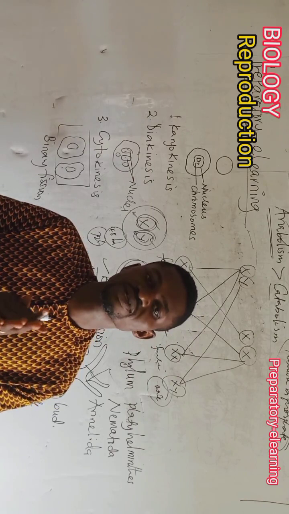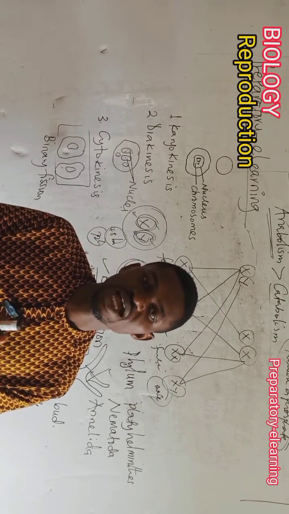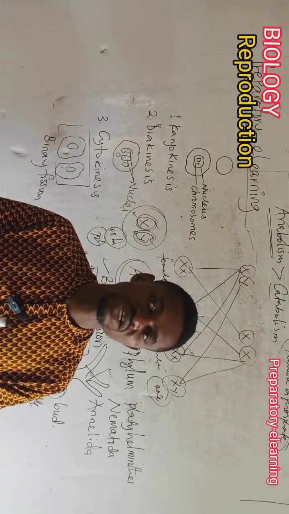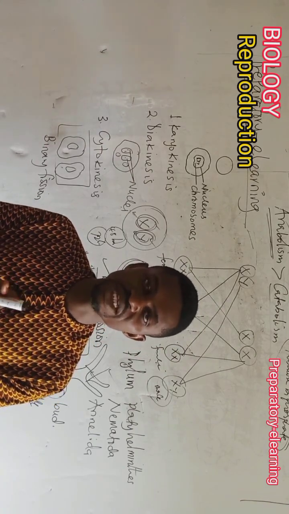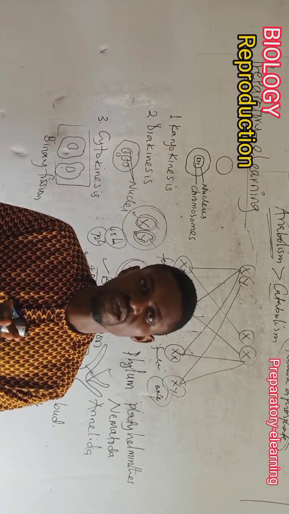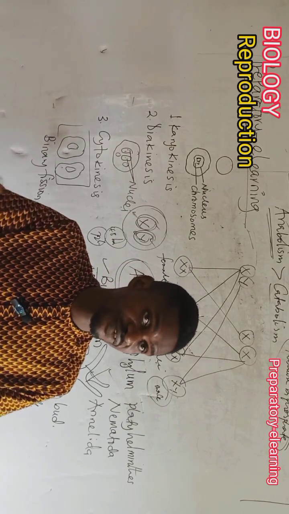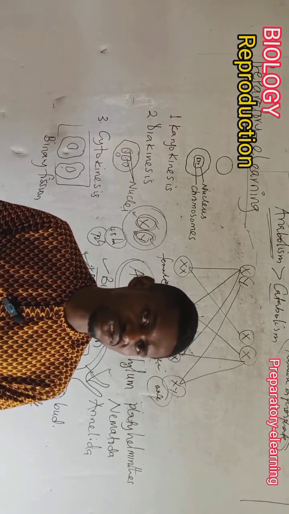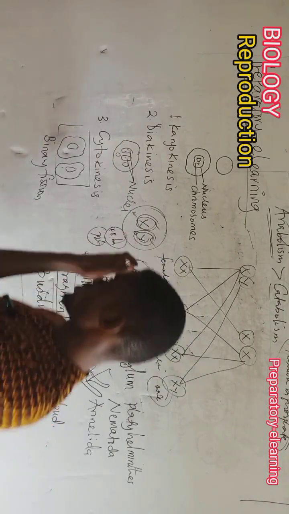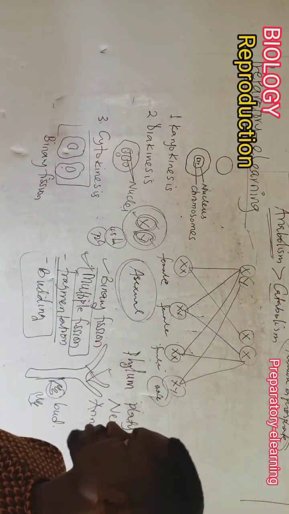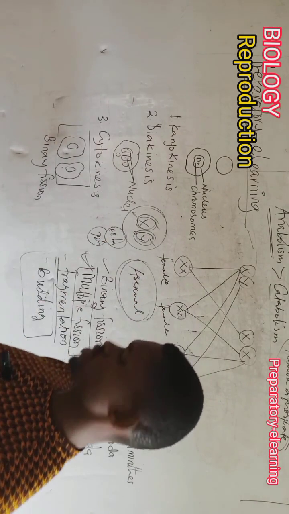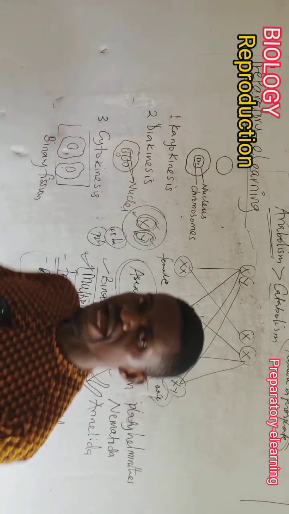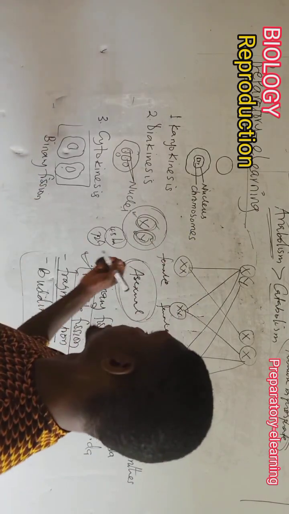Remember what Gregor Mendel said, that these traits are transferred from parents to offspring. So all the traits that were from the parents will be seen in the offspring. Even if the traits are hidden in a particular filial generation, it might not escape up to three or four generations. It will still manifest with time. So that is reproduction. And do not forget that we have mentioned other characteristics of living things. After reproduction, we are going to look at adaptation.